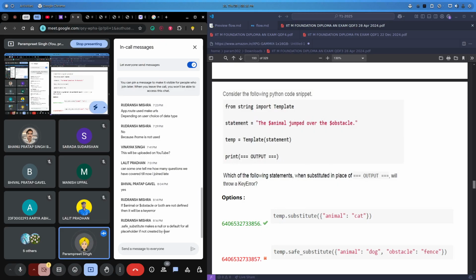Safe substitute makes a null or a default for all places. Okay, safe substitute makes a null. Thank you, Rudransh.